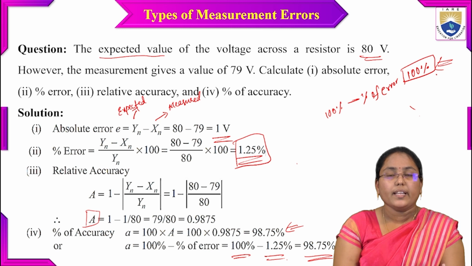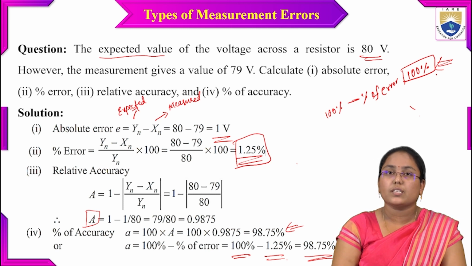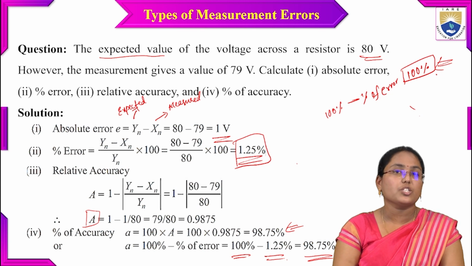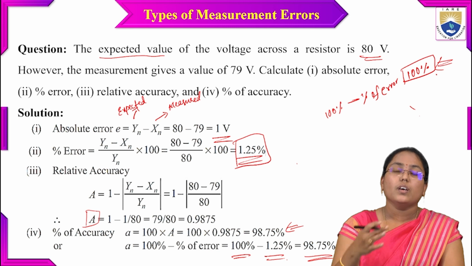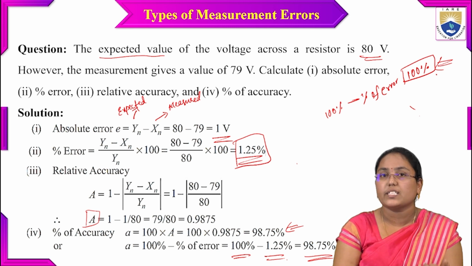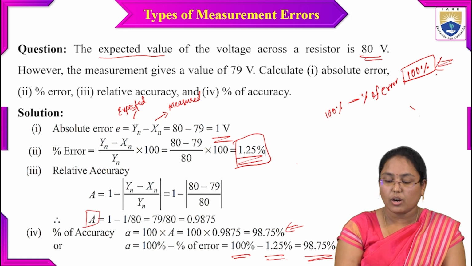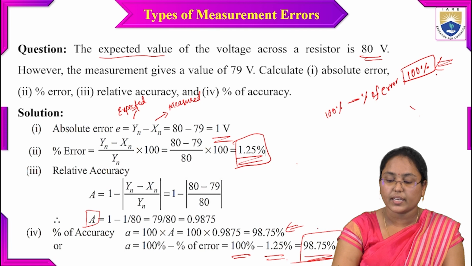By looking at the examples discussed so far, you can understand that in any measurement process there will be certain types of errors. Our task is to decrease these errors as much as possible. Getting a 98.75% accurate system is not the end; our target has to be a 100% accurate system.